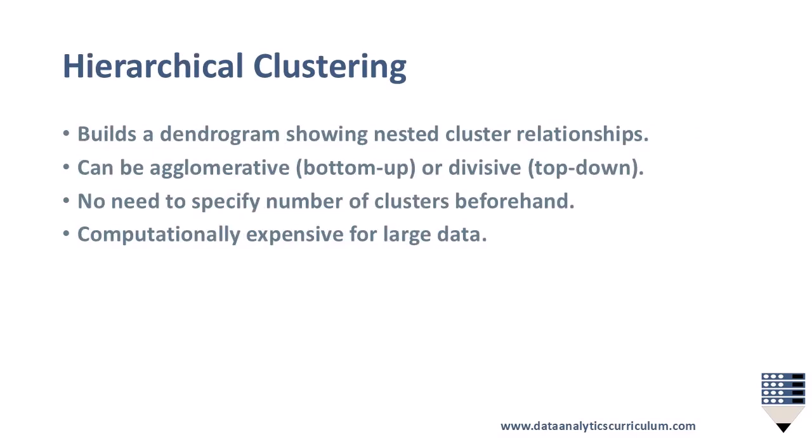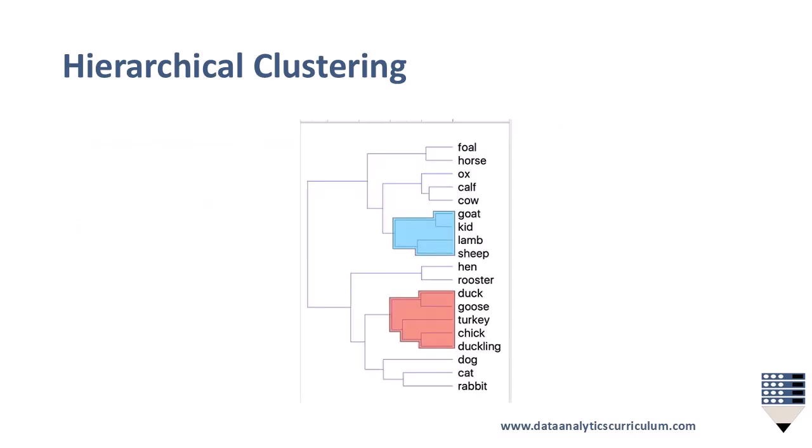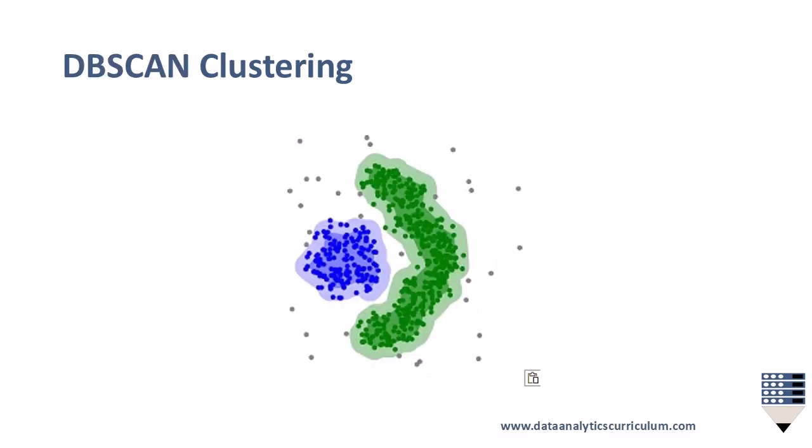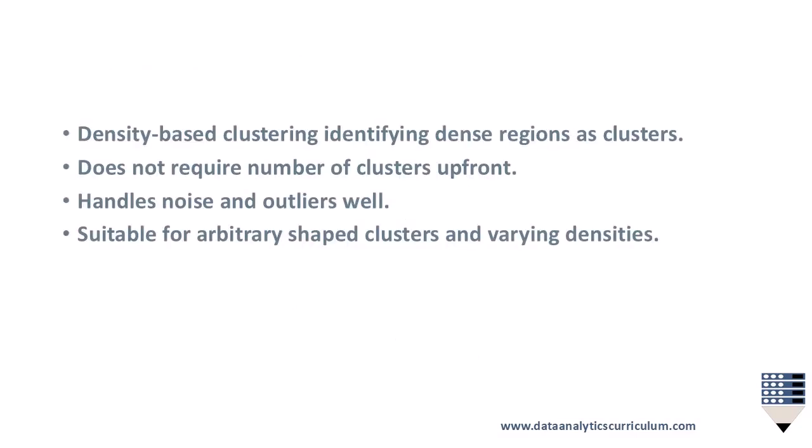Hierarchical clustering builds a dendrogram showing nested cluster relationships. It can be agglomerative, which is bottom-up, or divisive, which is top-down. Hierarchical clustering does not require specifying the number of clusters beforehand but is computationally expensive for large datasets. DBSCAN clustering is a density-based method that identifies dense regions as clusters. It does not require specifying the number of clusters and handles noise and outliers well. DBSCAN is suitable for clusters of arbitrary shapes and varying densities.